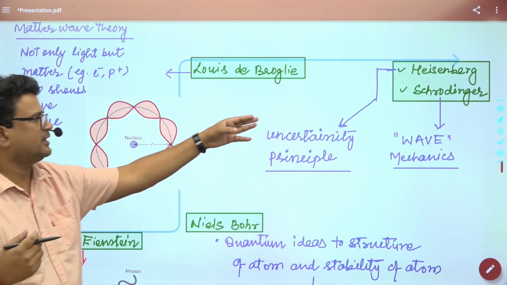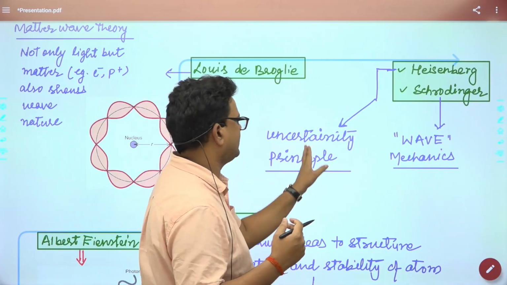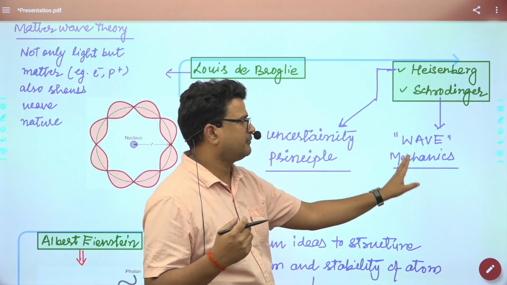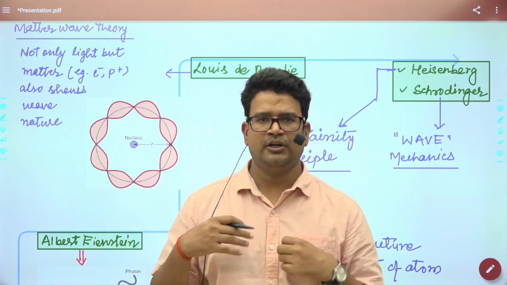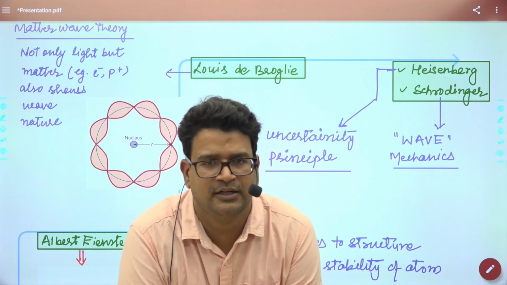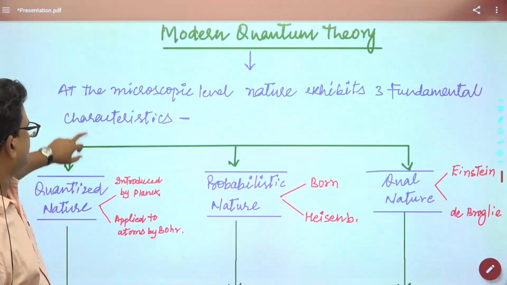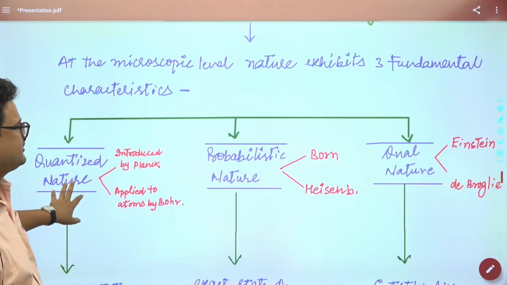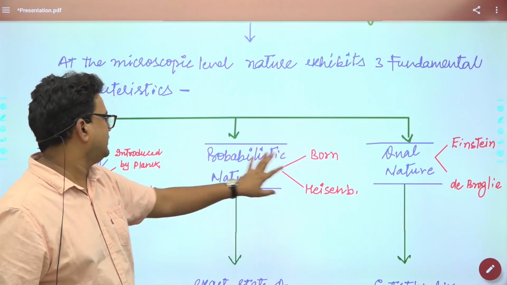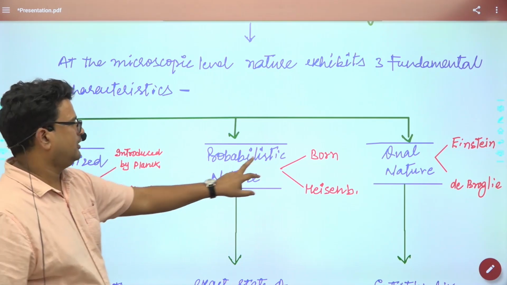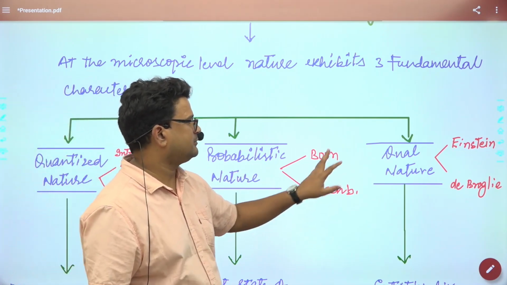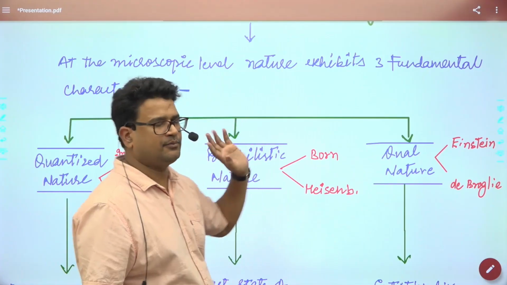Then came Heisenberg and Schrodinger. Heisenberg gave the uncertainty principle, Schrodinger gave the wave mechanics. No need to know about the details; details are not required. So modern quantum theory, I told you already about the quantized nature, probabilistic nature, and dual nature. Quantized nature was done by Max Planck and Bohr. Probabilistic nature, Born and Heisenberg. Dualistic nature, Einstein and de Broglie.